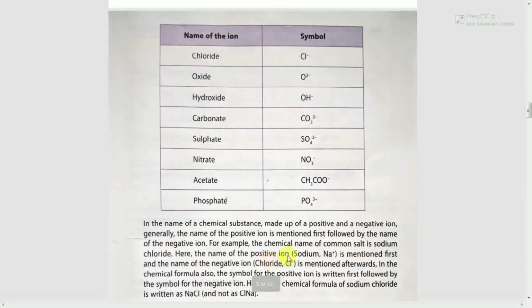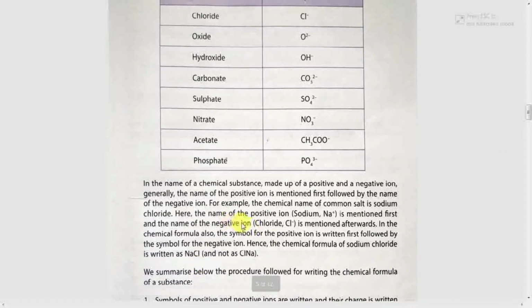Here the name of the positive ion sodium Na+ is mentioned first and the name of the negative ion chloride Cl- is mentioned afterwards. In the chemical formula also, the symbol of the positive ion is written first, followed by the symbol of the negative ion. Hence the chemical formula of sodium chloride is written as NaCl and not as ClNa.